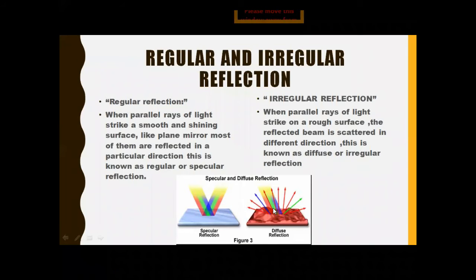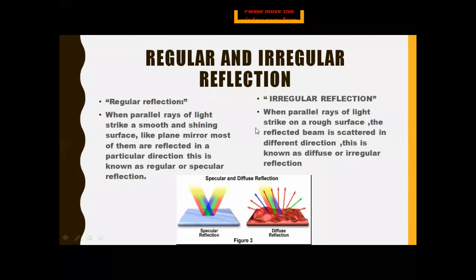As you can see, a parallel beam of light is coming, and when it strikes the rough surface, the reflected rays are scattered at different angles. They are not reflecting at the same angle. They are scattered at different angles. And that's why we can say that it is an irregular reflection.